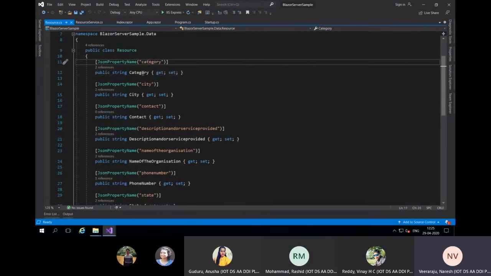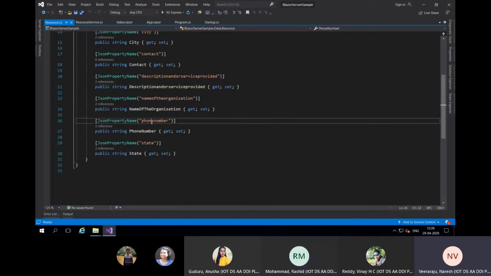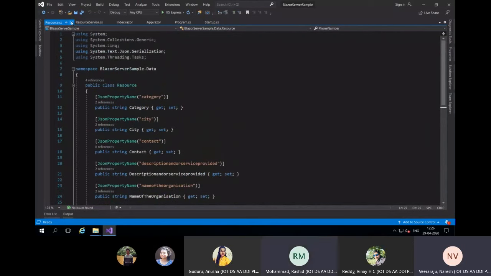For Blazor Server, we need to do it specifically because it has to convert from your JSON to your C#. But in Blazor WebAssembly, it'll automatically understand all those things. That is one change here. My phone number in my JSON is phone number, but with a capital P and capital N in C#. So these kinds of things, some attributes you need to specify.